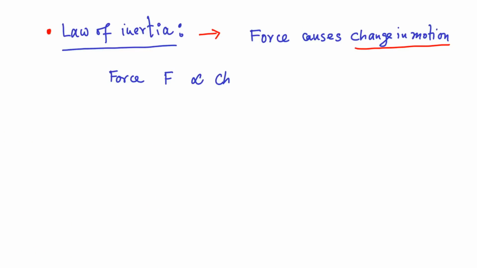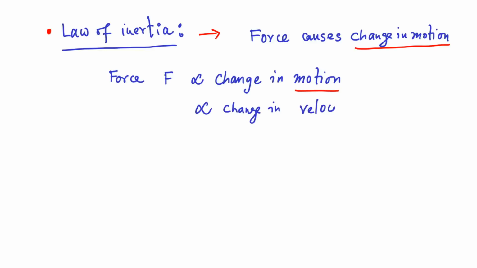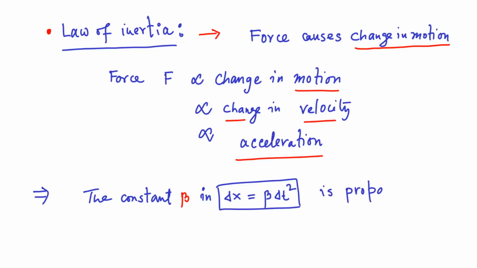On the other hand, Galileo's law of inertia states that a force causes change in the motion of a body. Newton realized that the change in motion really implies change in velocity of the body. Clearly, the force is proportional to the change in velocity, that is, the force is proportional to the acceleration. In other words, Newton came to the conclusion that the constant beta in the law of free fall is proportional to the moving force acting on the body.